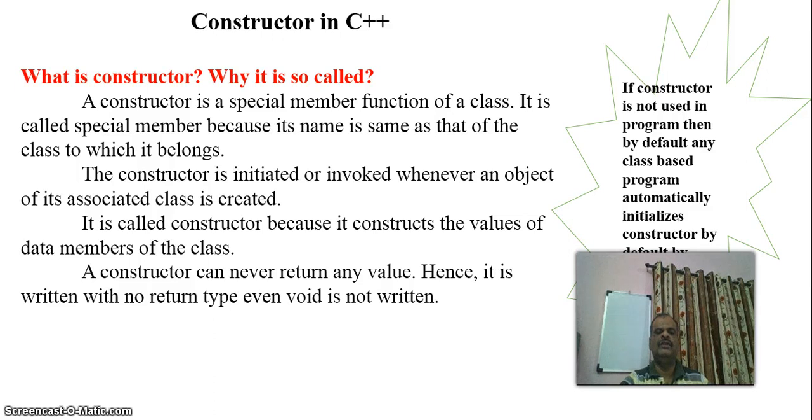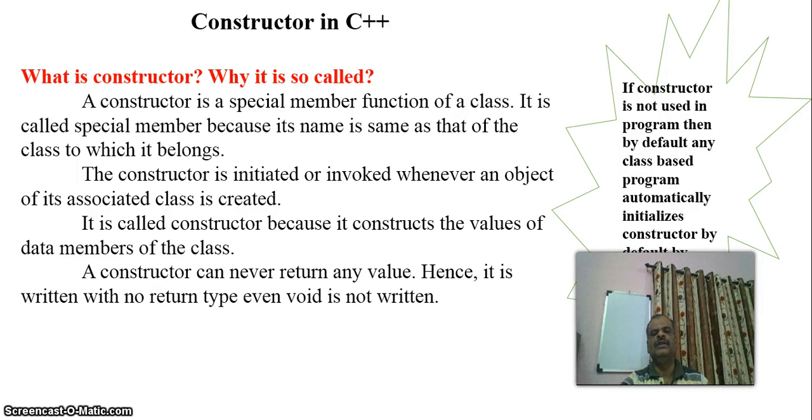It is called a constructor because it constructs the values of the data members of the class, and a constructor can never have any return type such as int, char, float, double or even void. Then the question arises: there are member functions, so why do you need a constructor?